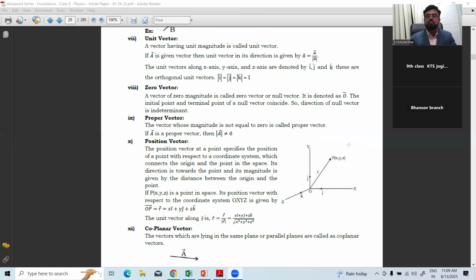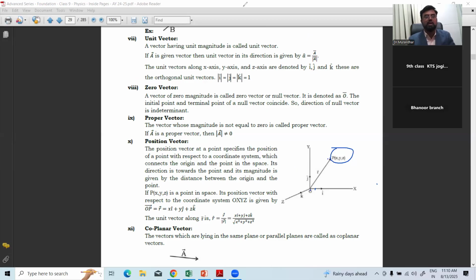Position vector. Right? So position vector is one kind of vector. The position vector at a point specifies the position of the point with respect to the coordinate system where the point is located. That will come across when you are solving the problems. And point in the space. Its direction is towards the point and its magnitude is given by the distance from the origin. Will come across the coordinate system. Coordinate geometry will come across how to find the distance between origin to the point. Either 0 to x, 0 to y, or whatever it may be. Right? The formula also you can see here for finding the unit vector.